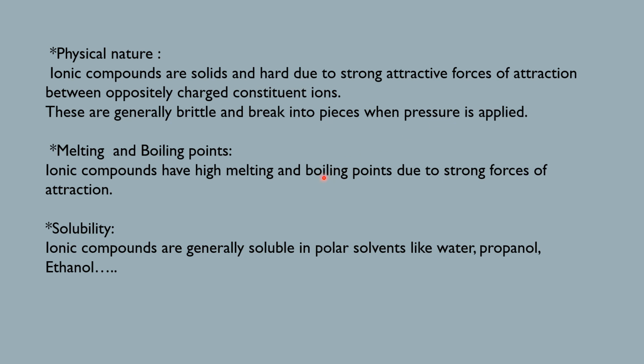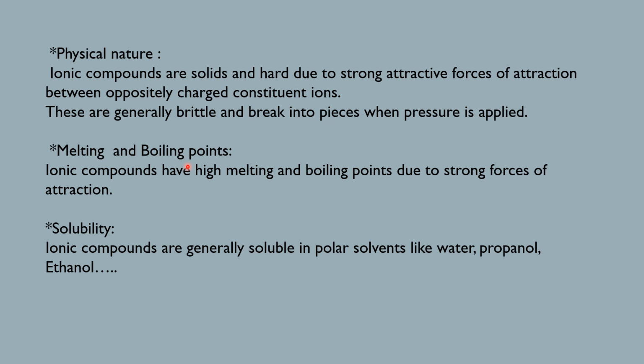Now, moving on to the next property, that is melting and boiling points of ionic compounds. Ionic compounds have high melting and boiling points. The reason for this is the strong forces of attraction, so a higher amount of energy is required. That's the reason we heat the compounds directly on the flame.